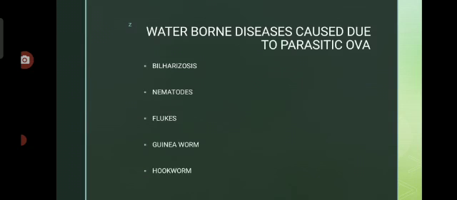Next are waterborne diseases caused due to the presence of parasitic ova. Parasitic ova here means the eggs or embryos of any parasites, if they happen to be laid in the water during the breeding season. If we consume that water, these eggs or embryos enter the body, find favorable conditions in the stomach, multiply, and cause their effects.